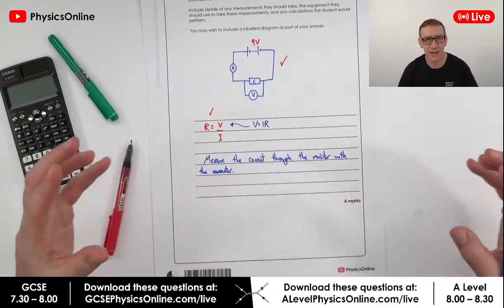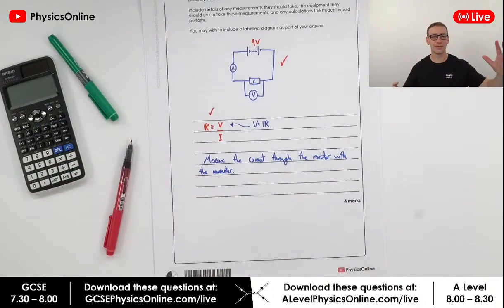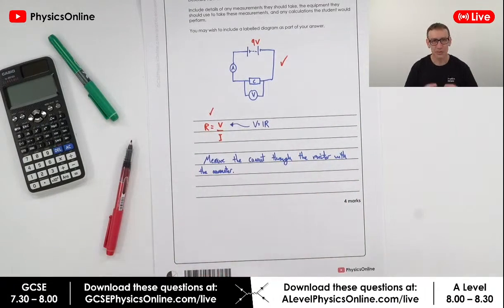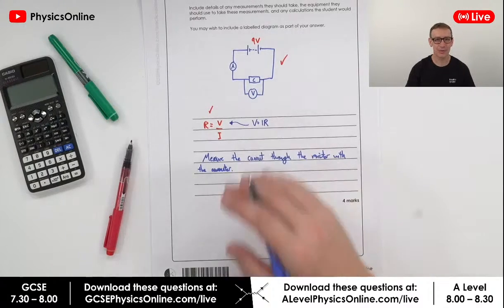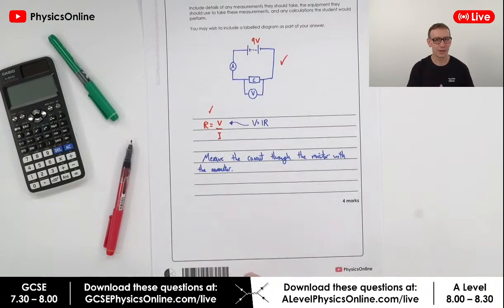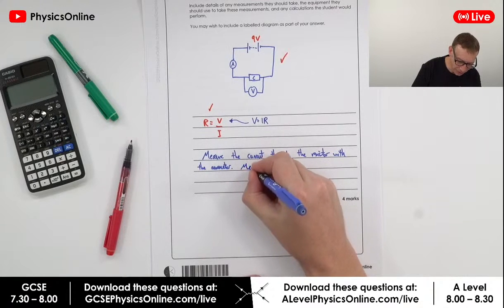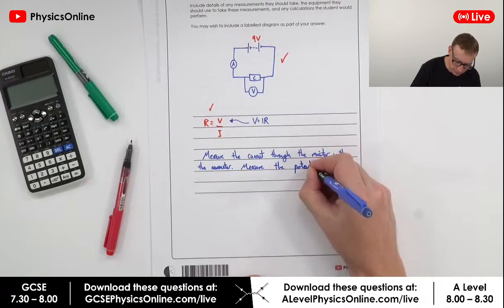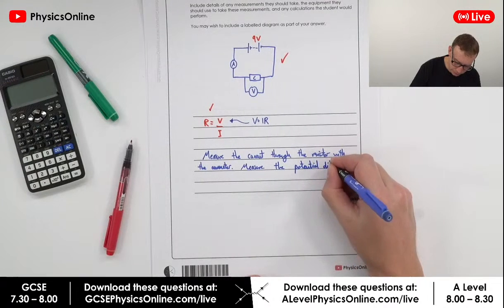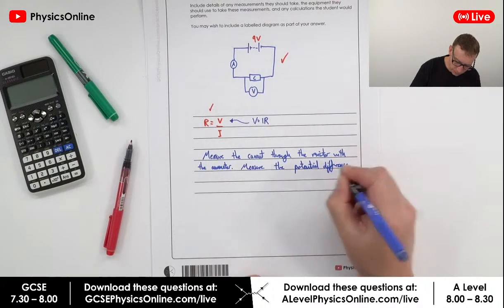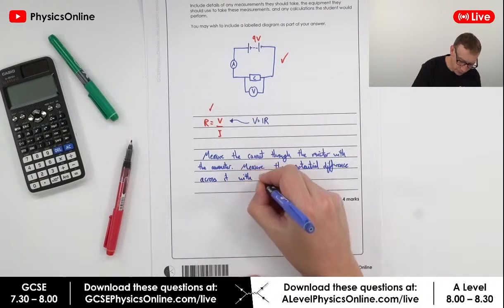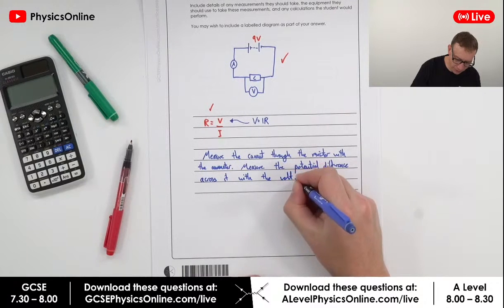And often people forget the easy things because they're thinking about the harder bits of physics. You get lots of marks for stating obvious things. Just imagine you're writing for an idiot. Write down an idiot's guide to how to measure this. So measure the current with the ammeter. Then you can also say: measure the potential difference across it with the voltmeter. Okay, so again, really simple stuff.